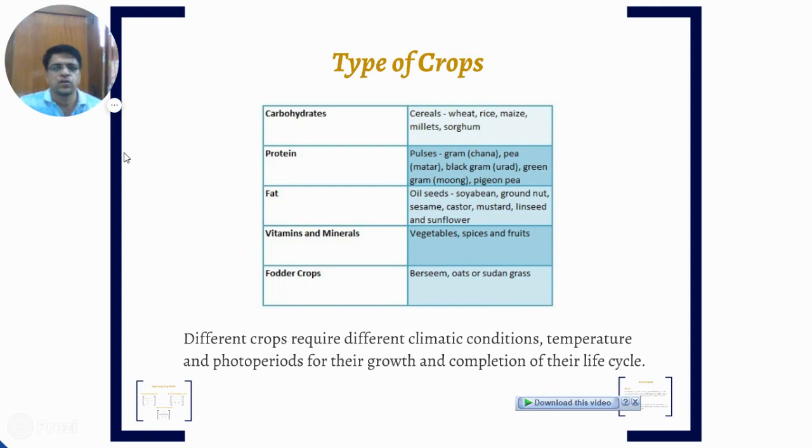Now, to increase production, our crops must be exposed to more and more sunlight, and this is called photoperiod. It is the time period for which the plants are exposed to sunlight. Different crops require different climatic conditions, different temperature, and different photoperiod for their growth and completion of life cycle.